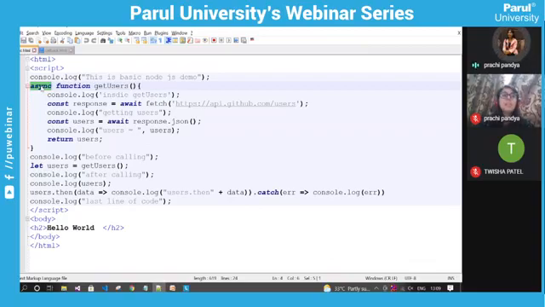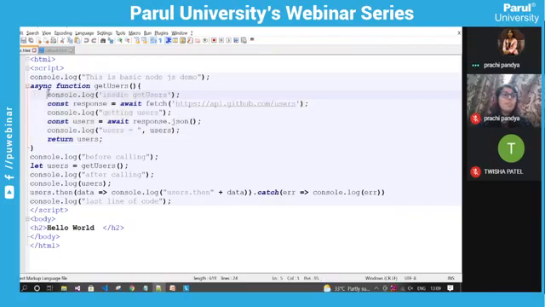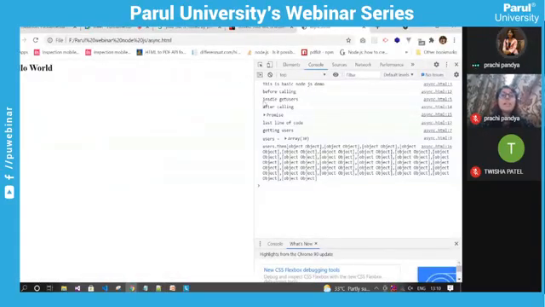A promise is basically a JavaScript concept. Whenever we put any code into an asynchronous function, we will get a definite result, either a success or a failure. If we get success, then we can say that we have resolved the promise. And if we get an error, then we can say that the promise is rejected. This is managed internally by JavaScript. So whenever we call this getUsers function, we will be inside it, and you can see that it prints inside getUsers function.